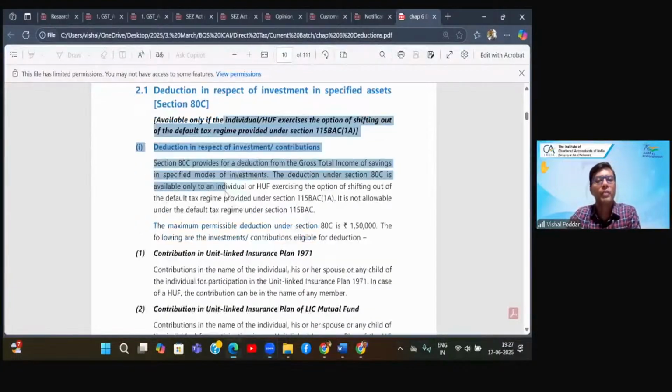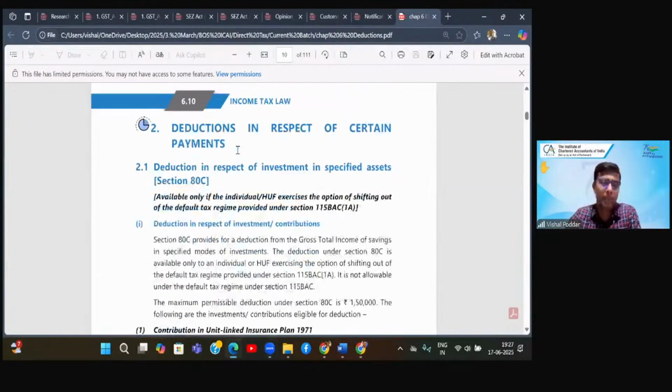Now, we first start with 80C, the first section of deduction, and this is the longest section of deduction. Longest means it covers around 26 items, 26 investment and payment areas for which this section gives you deduction. What are those areas and what are the limitations on the maximum amount?